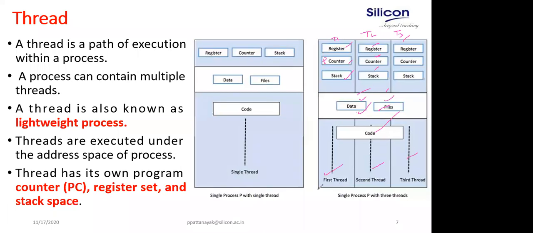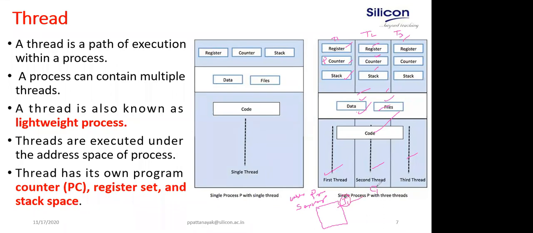The best example of using multi-threading is your web browser, or a server. Any server you have implemented is also a program. When you execute the server program, it becomes a process. The server can deal with many clients. Suppose client C1 is connected to the server. It creates one thread, T1.